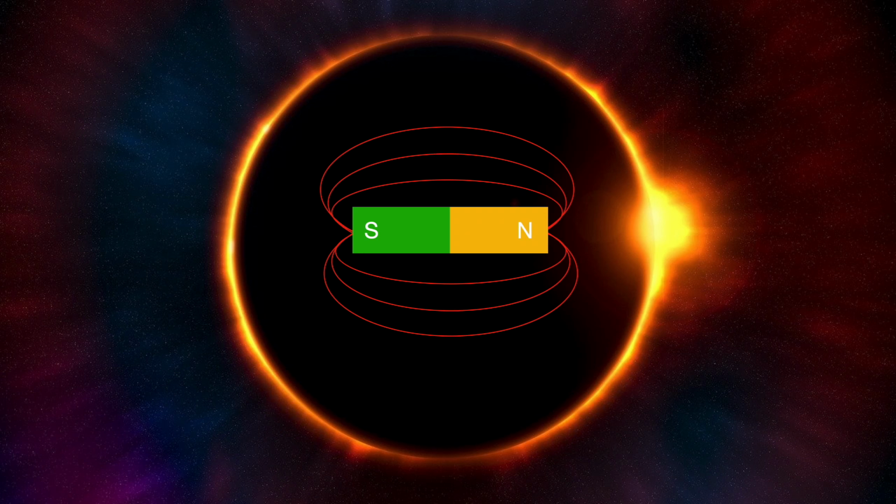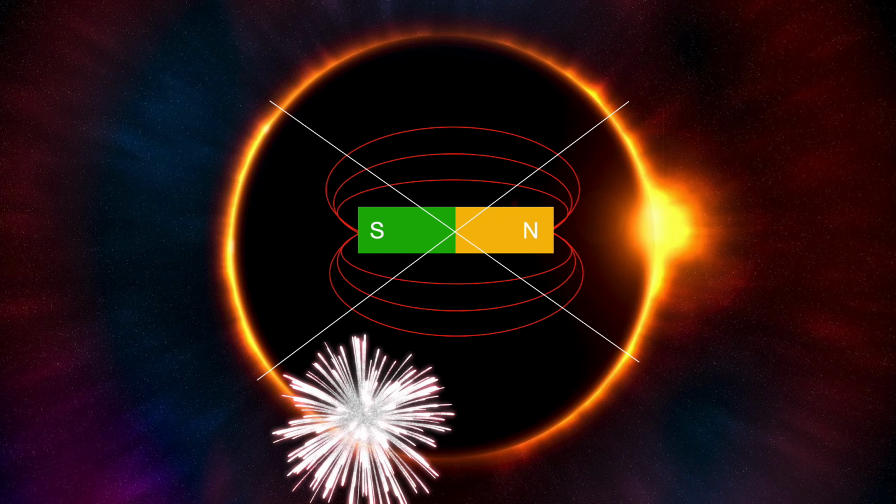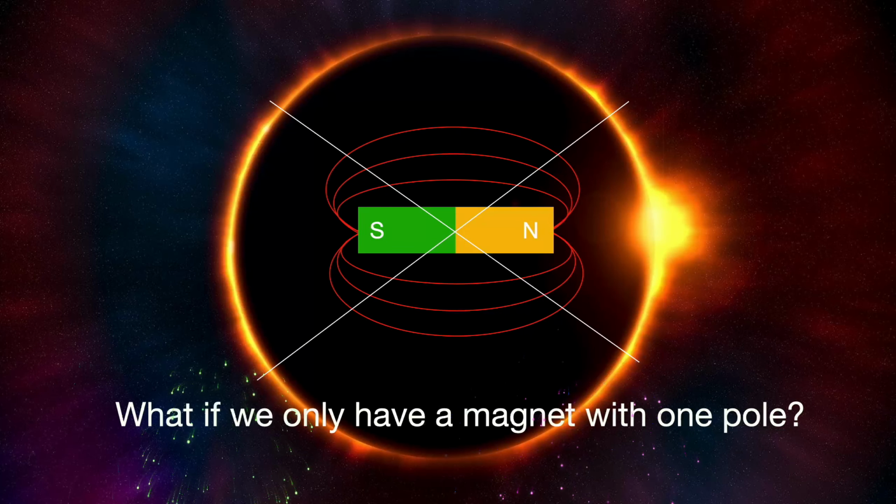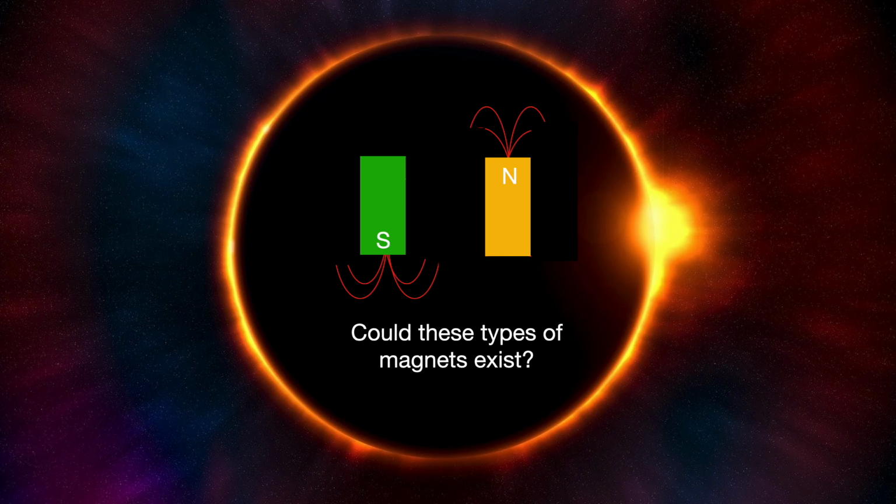Now, we know that the field lines flow into the south pole, and the field lines flow out of the north pole. But what happens if we just have a magnet with one pole? In other words, could these types of magnets exist? Well, to truly understand that, we must define what a monopole is. As the name suggests, a monopole is just one pole, where mono means one. So these types of magnets are examples of magnetic monopoles.